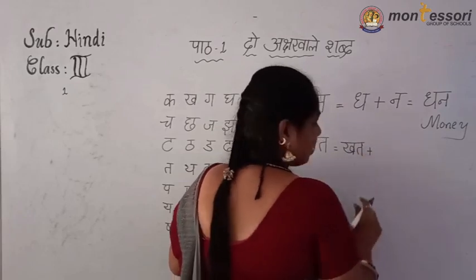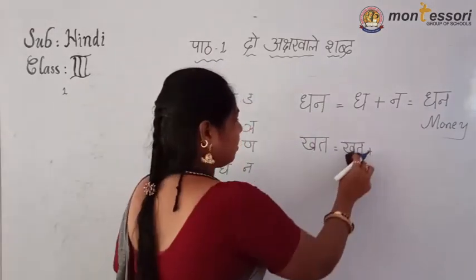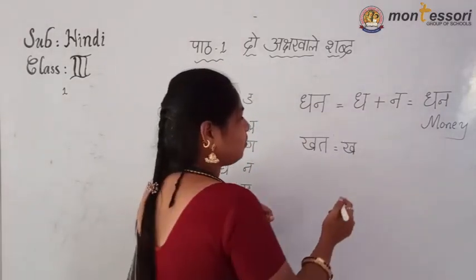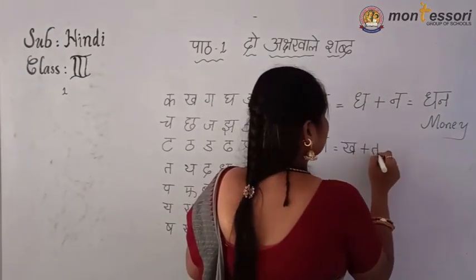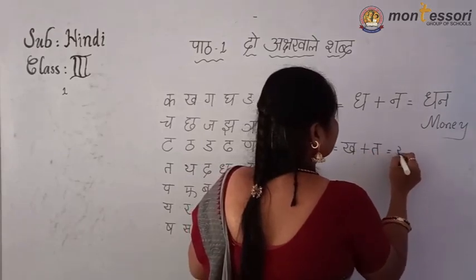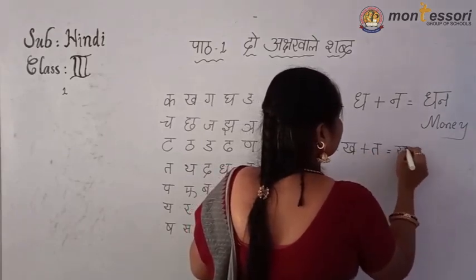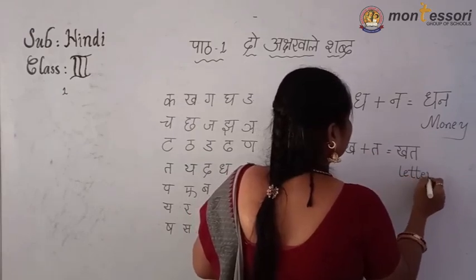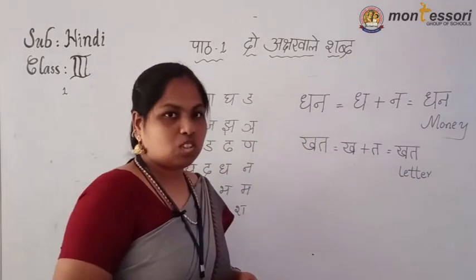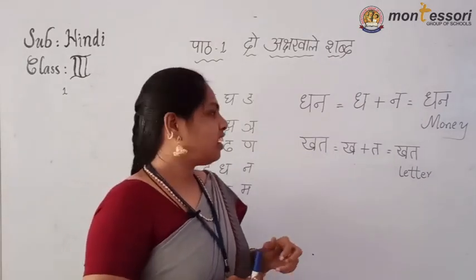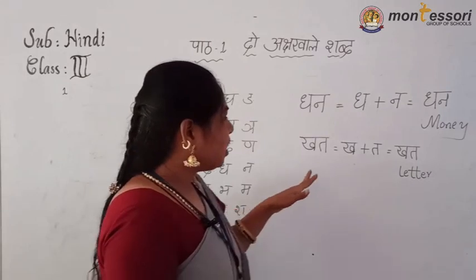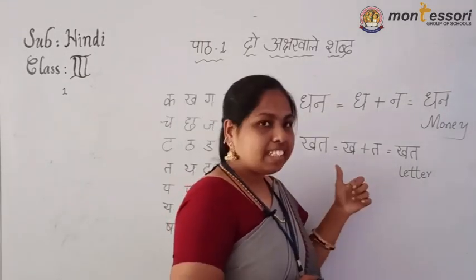Next, kha, ta. See what letters are hidden in this one? Kha plus ta. Khat. Khat means letter. Okay. See here. With which letters is it added?